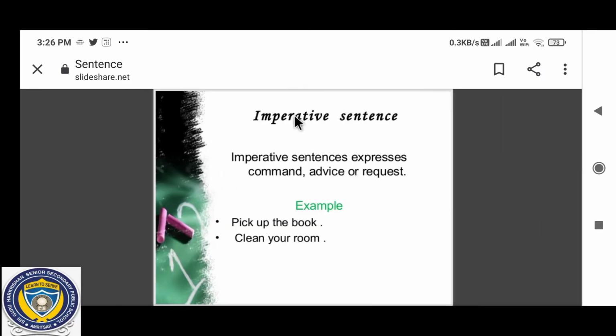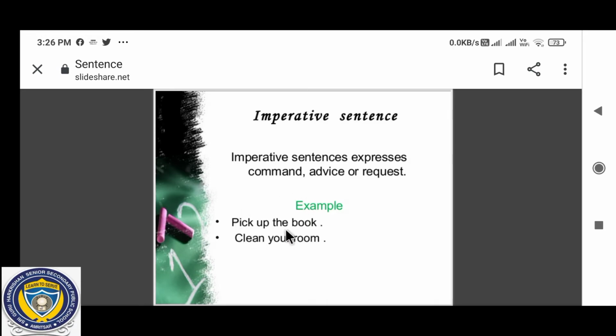Next one is imperative sentence. Now what are imperative sentences? Imperative sentences express command, advice or request. Pick up the book. So I may be commanding you or I may be requesting you. Clean your room. Again it can be a request or it can be a command.